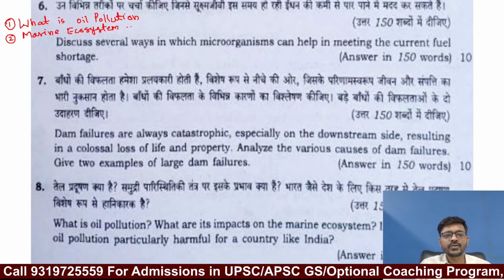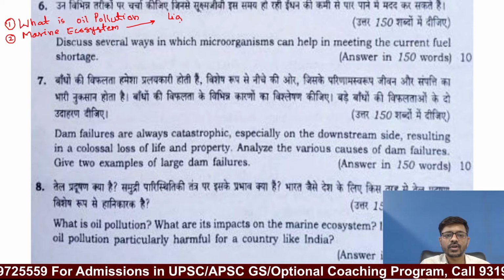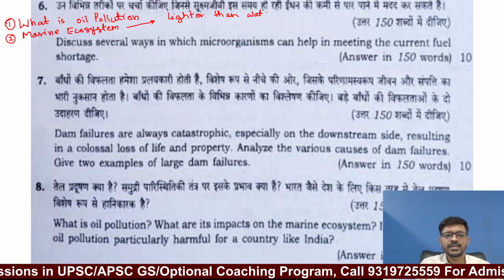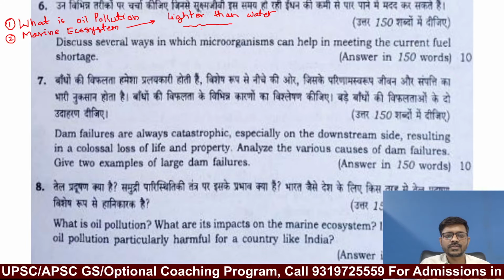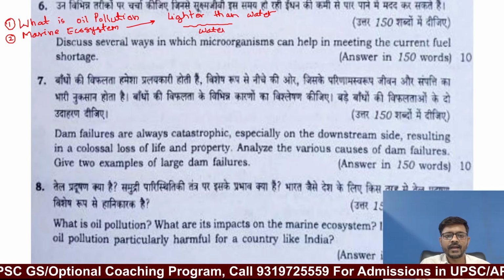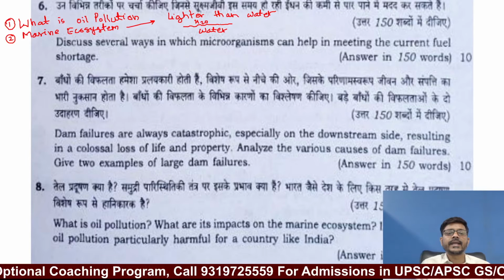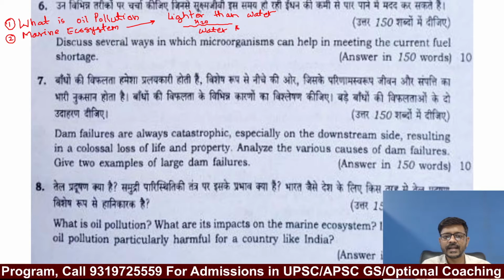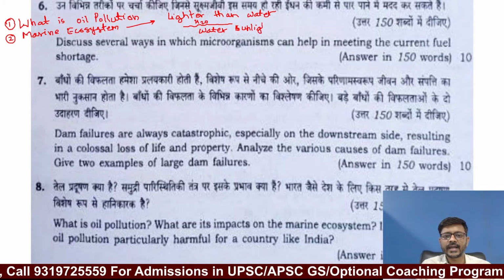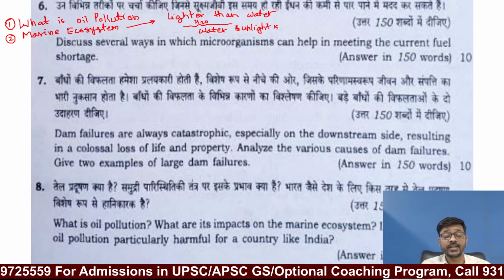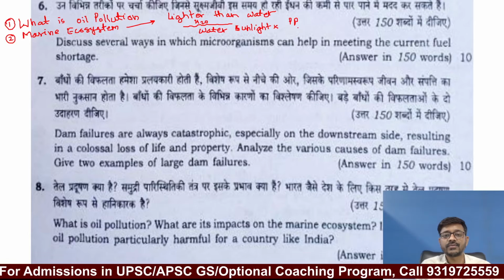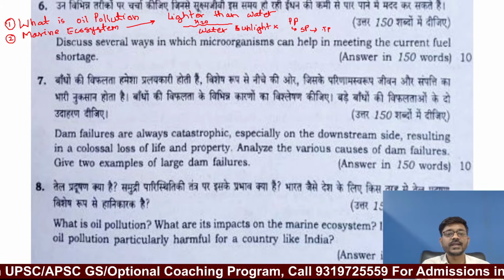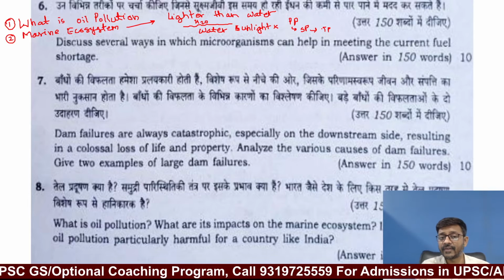So the impact on the marine ecosystem is that oil is lighter than water, right? And because it is lighter than water, oil will remain above the water, so water is below the oil, and because of this there will be no light in the water, so there is no sunlight in the water. So if there is no sunlight, there will be no photosynthesis. If there is no photosynthesis, primary producers will die, so then secondary producers will die, then tertiary producers will die. So basically it will destroy the aquatic food chain.